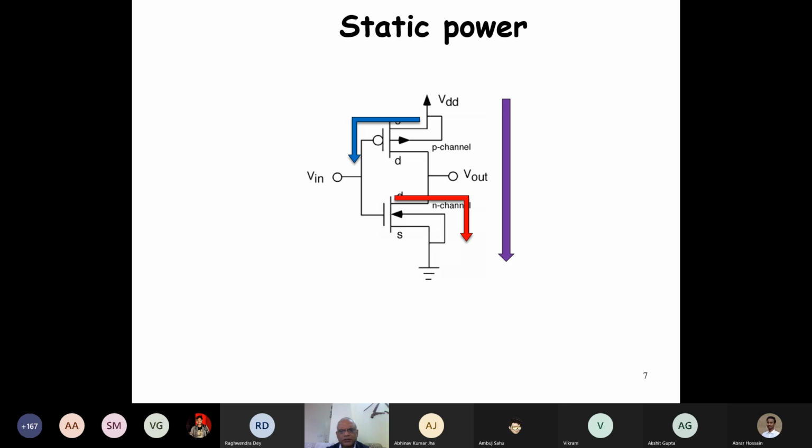We'll see why it occurs. And another type of leakage is the subthreshold leakage or the substrate leakage. Both of these occur continuously, irrespective of the transistor operation. We'll see a little bit of detail of the static power.